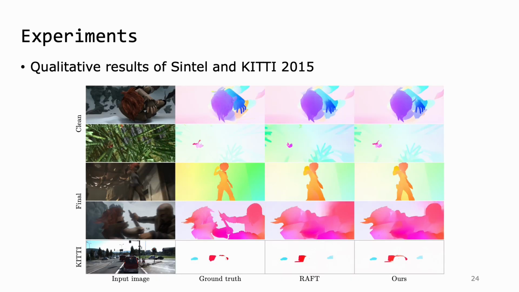This figure represents qualitative results on the Sintel and KITTI datasets. As shown in the figure, our method is capable of predicting fine flow fields. In the second row, ours successfully catches the movement of a left arm and a left leg of a person compared with RAFT. Additionally, in the fourth row, the method clearly detects the movement of a right-side man's head. As shown in the bottom row, the result indicates that our method also can deal with occluded objects.